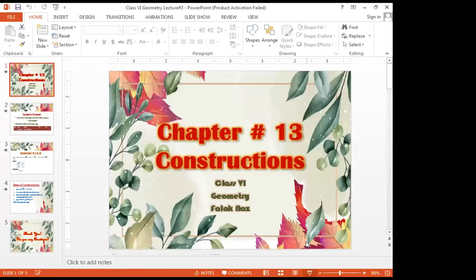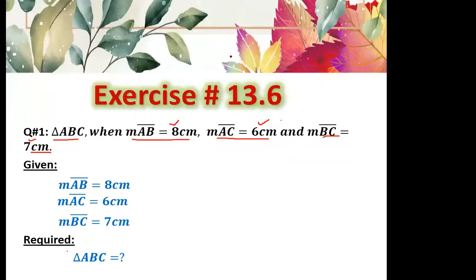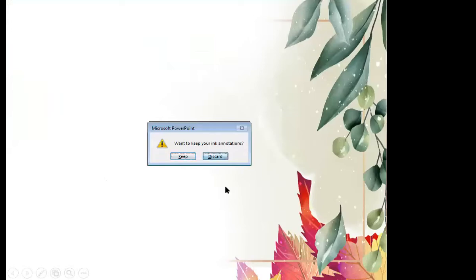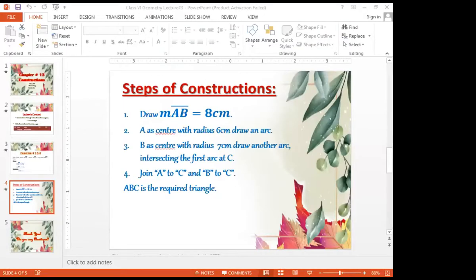Okay. Now I think all of you have done. So what I'm going to do is show you how to write the steps of construction. Now we are moving towards the steps of construction. Right after the heading of required, write the heading of steps of construction. Everyone, after the heading of required, write the heading of steps of construction. Just a minute. Okay, everyone, we are going to write steps of construction.